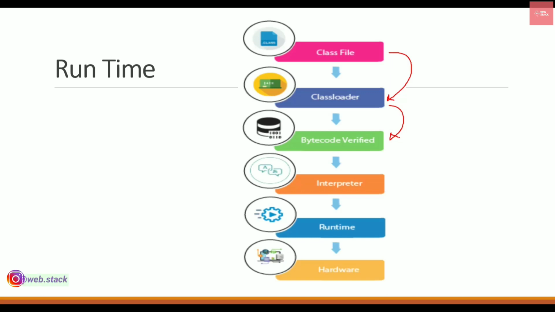All these kinds of checks happen here. After that, this bytecode will be interpreted by the interpreter, which is provided inside Java. After the interpreter is done interpreting the code, it will be given to the runtime environment, which is on the hardware. So this is how your Java program actually executes.